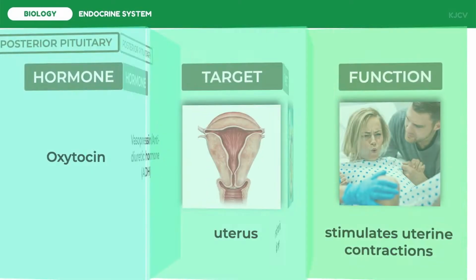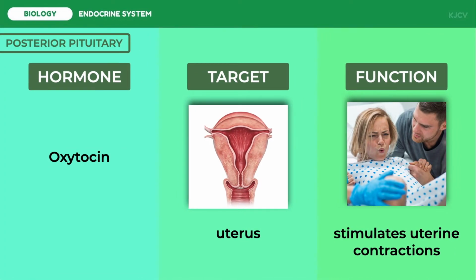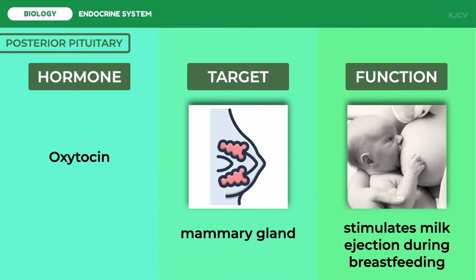The second is oxytocin. Oxytocin stimulates contraction of the uterine smooth muscle to help expel the infant during childbirth. Appropriately, oxytocin secretion is increased by reflexes that originate within the birth canal during childbirth. Oxytocin also promotes ejection of the milk from the mammary glands of the breast during breastfeeding.